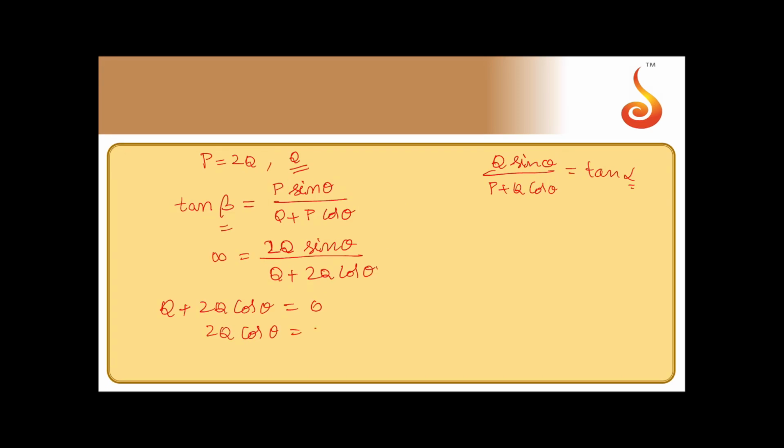So 2Q cos theta is equal to minus Q. That means 2 cos theta is minus 1, cos theta is minus half. So theta should be 120 degree. That is option B.